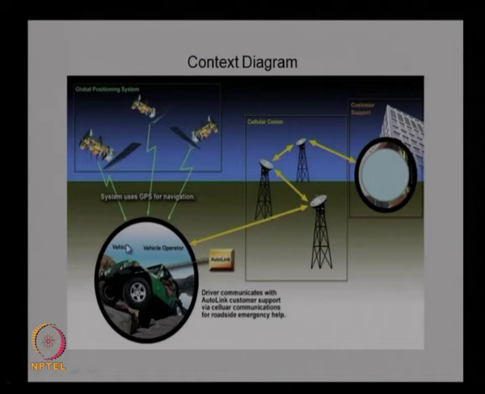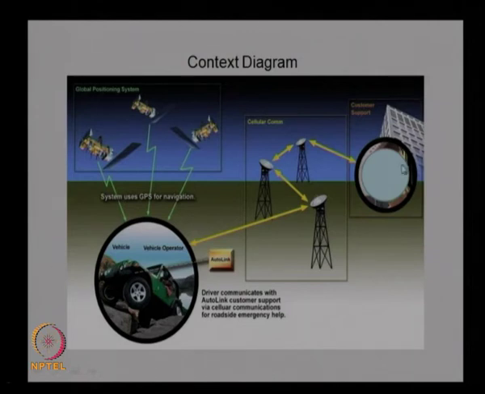The vehicle component will be inside the vehicle, and there will be navigation system accessories, software and hardware, communicating with the GPS system satellites. This will be used to get the location of the vehicle, and based on this information they will be able to localize the vehicle and identify its location. Then there will be the communication with the customer support. It can be a mobile, wireless communication from the vehicle to the customer support. So, that is the context in which the system will be operating.